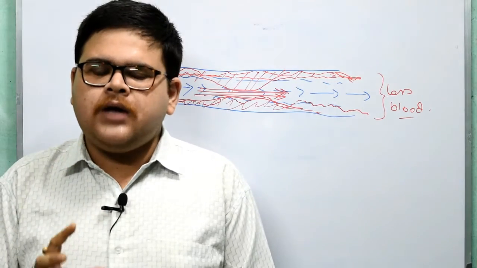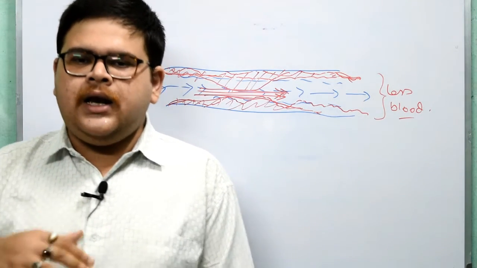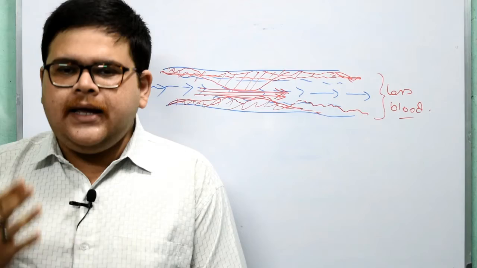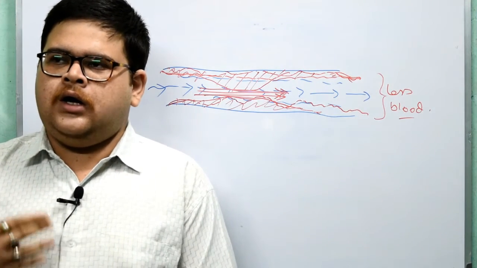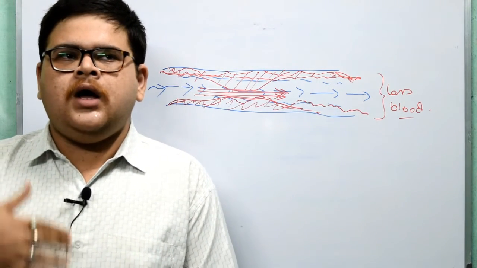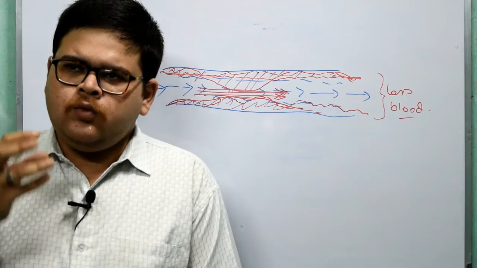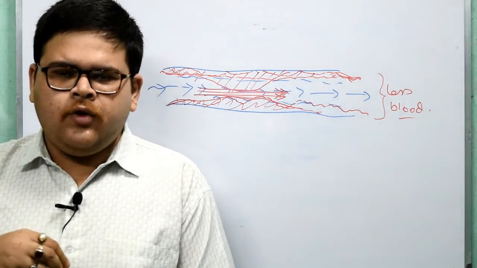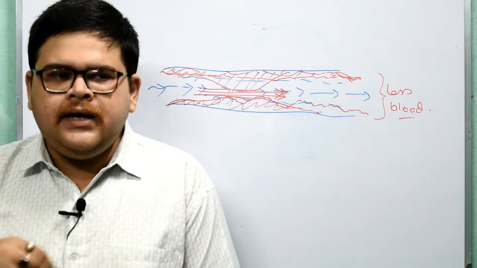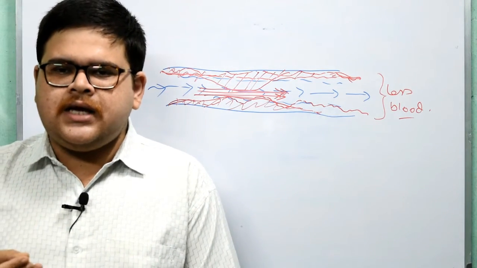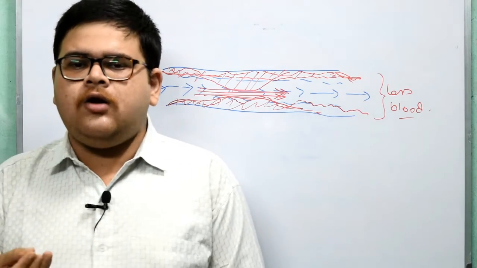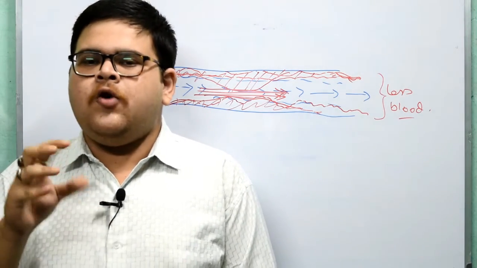What is lactic acid accumulation? You will learn that at a later stage. In the process of respiration we need oxygen. Now if we are doing an exercise which cannot meet the demand of oxygen which we are intaking, what happens?